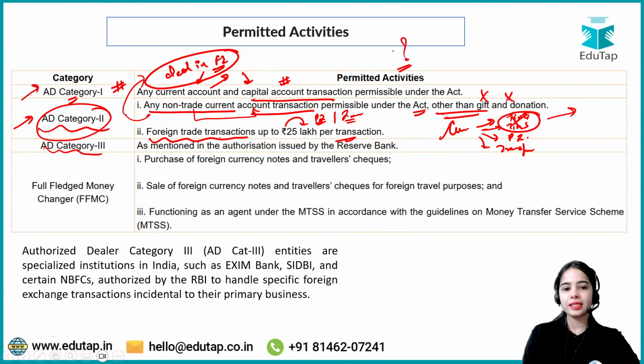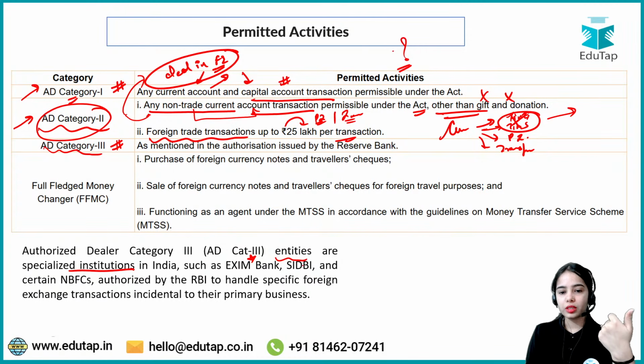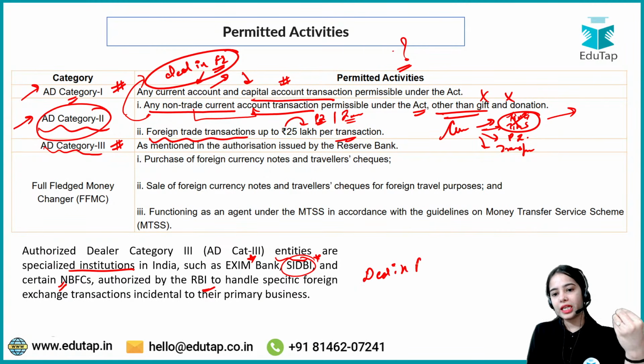So basically, authorized dealer category 3 are specialized institutions in India, like the Export and Import Bank of India, SIDBI, that is Small Industries Development Bank of India, and certain NBFCs authorized by the RBI. They can deal in foreign exchange that is incidental to their primary business.